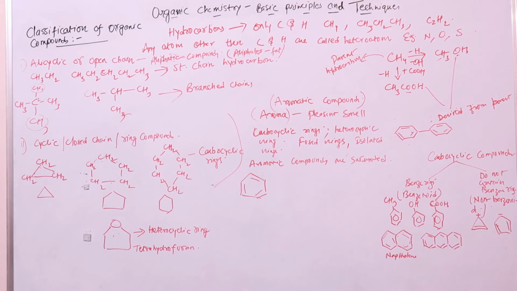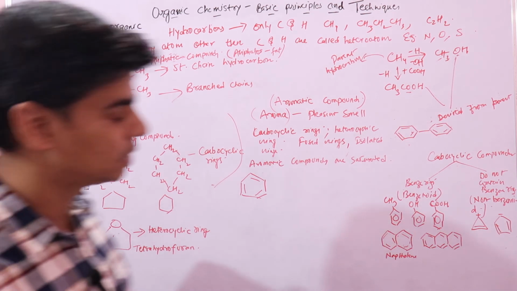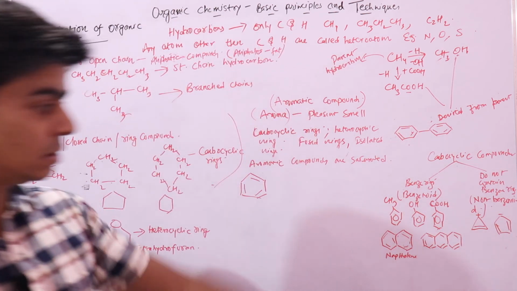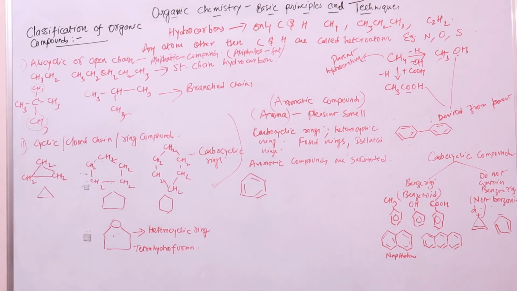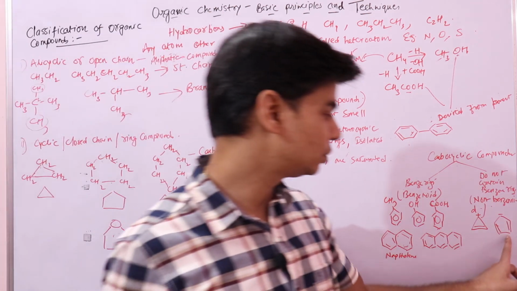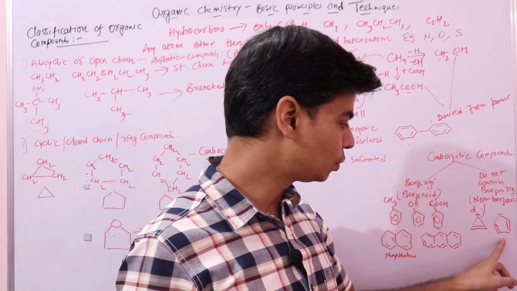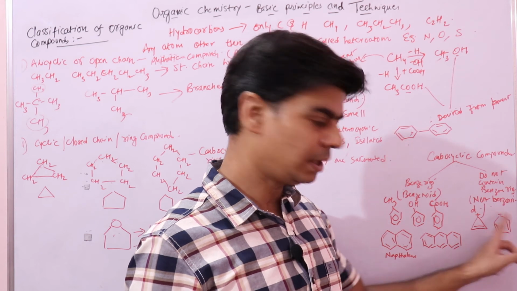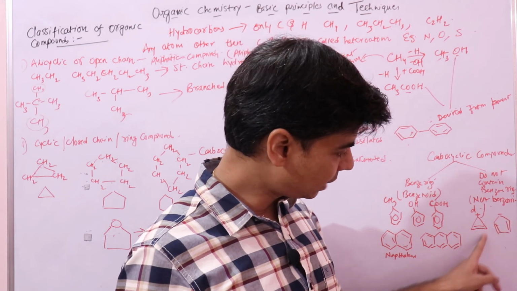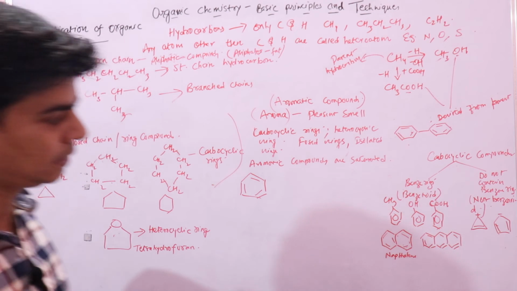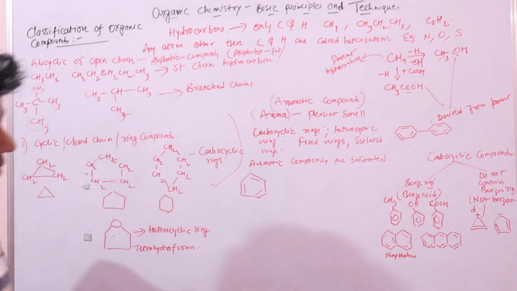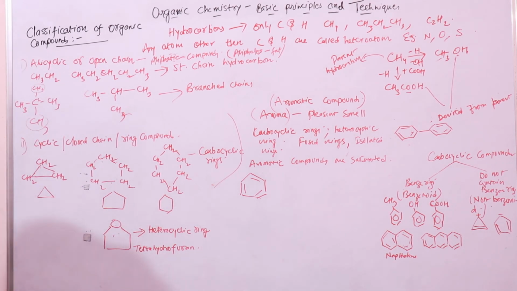This is known as a cyclopentadienyl ion. This is a propenyl cation. Since you have a cycle here, how to name it? Cyclopentadienyl, and this is cyclopropenyl. So this is it.